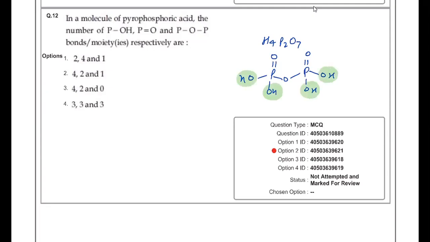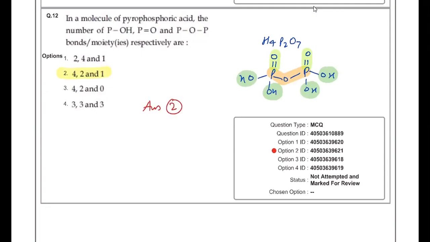Then the P-O-P bond is 1. And then the P double bond O bonds, if you check, are 2. So the answer must be 4, 2 and 1. If you check the options, 4, 2, 1 is the second option. The answer must be 2.